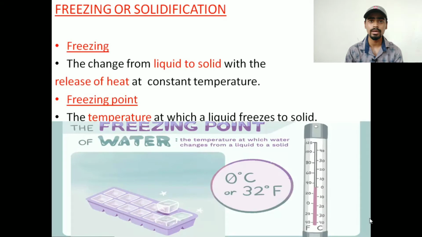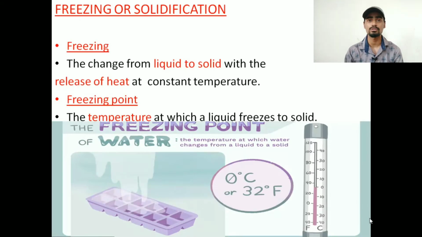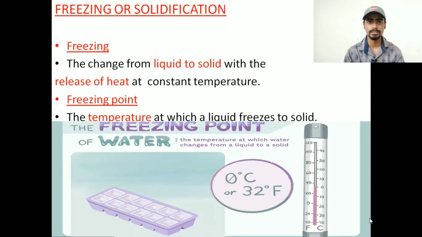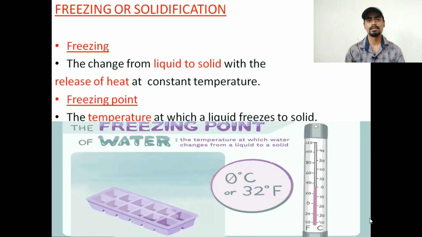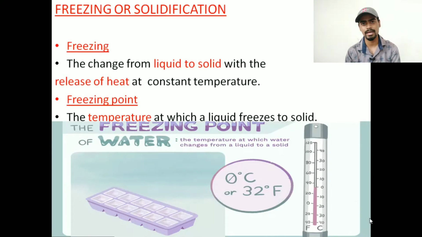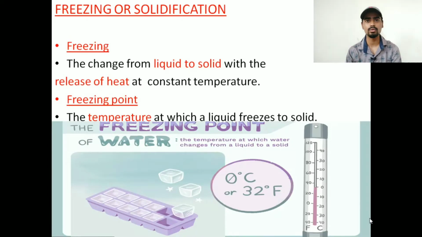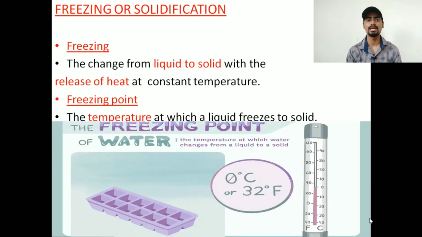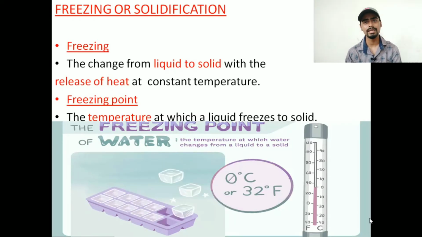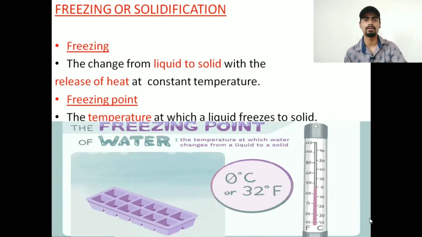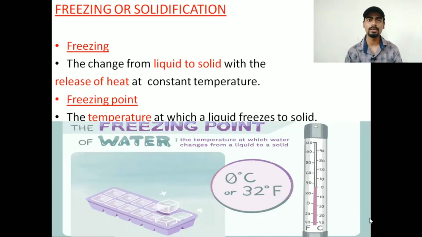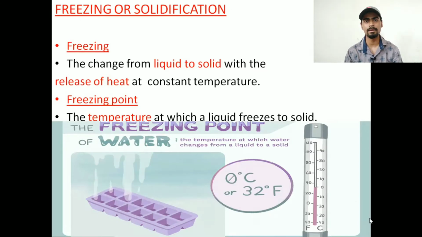We can have liquid at 0 degree Celsius, as well as ice at 0 degree Celsius. If the liquid is releasing heat energy, it will convert into solid, that is ice. And if the ice is absorbing heat energy at 0 degree Celsius, it will convert into liquid. So both liquid and solid can have the same temperature, 0 degree Celsius. It depends on whether they are absorbing or releasing heat.